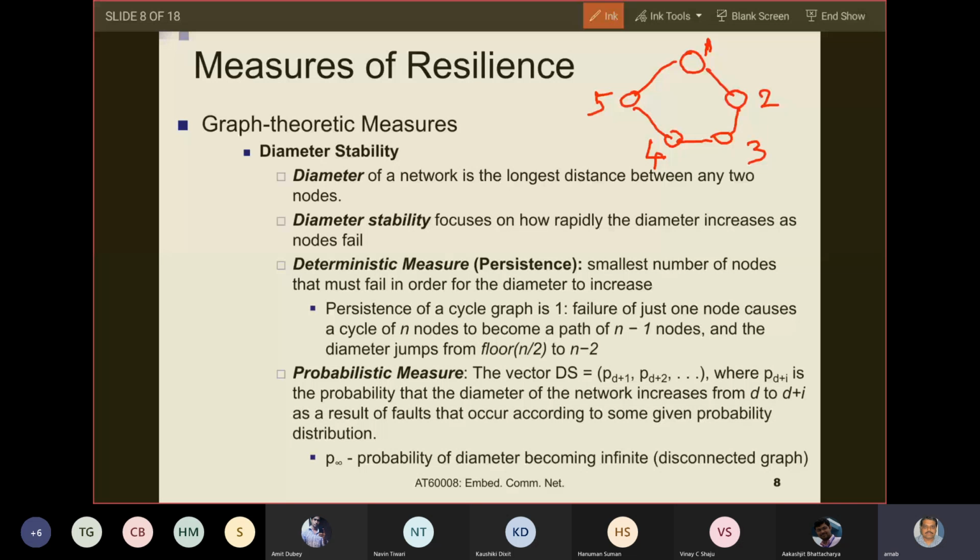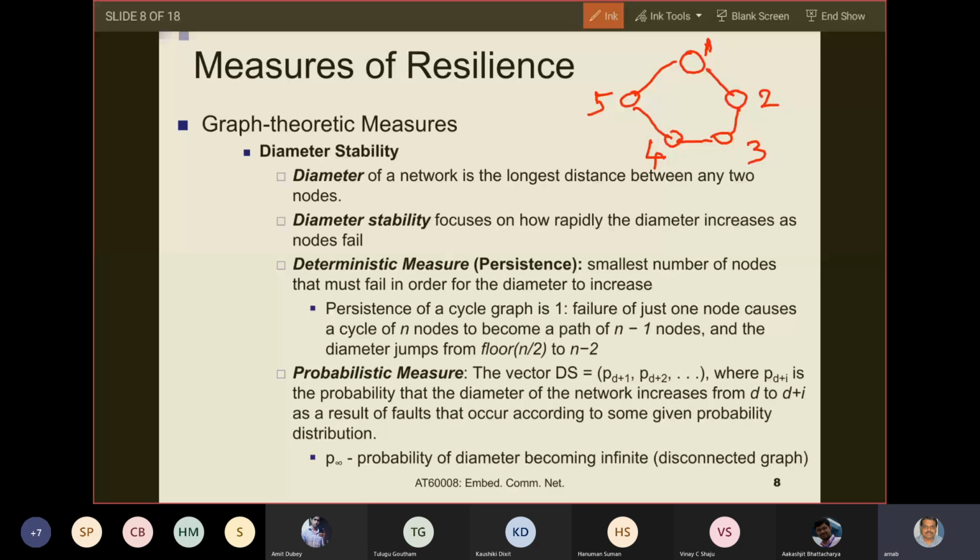So then when there is a link failure, what happens? You have a path of n-1 nodes now. You don't have a cycle. And so then what is the average distance between any two nodes? For any given node, you fix a particular source and find out the distance between all other nodes. So if you take the average of it, what will be that distance finally? N by 2.